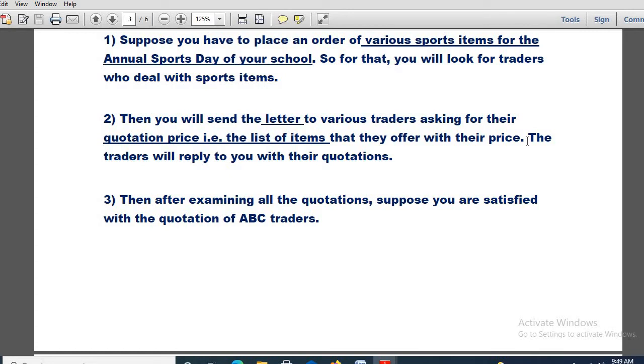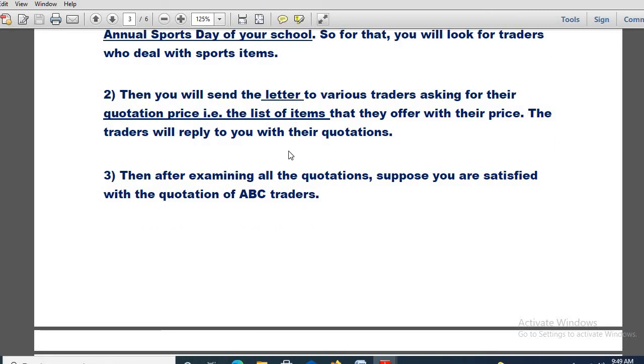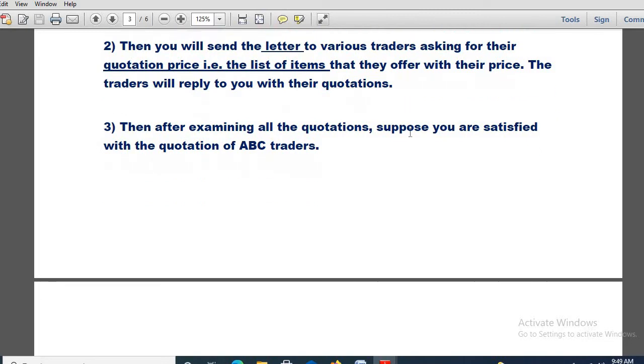Suppose you found 5 traders who are very popular in selling sports items. You will be writing a letter to them, obviously in order to know the market price of those sports items, at which price they are selling. Obviously the traders will reply to you with their quotations. Quotations means with their base price, the prices of the sports items.